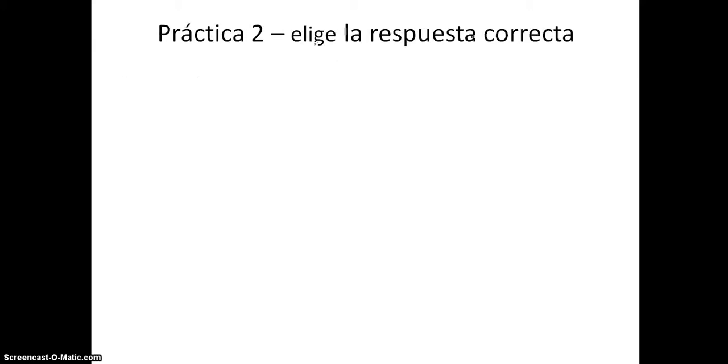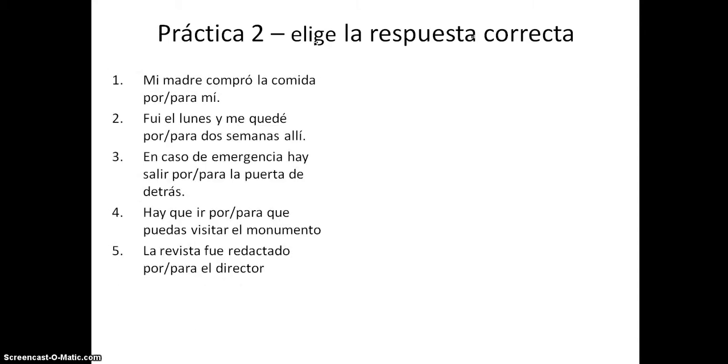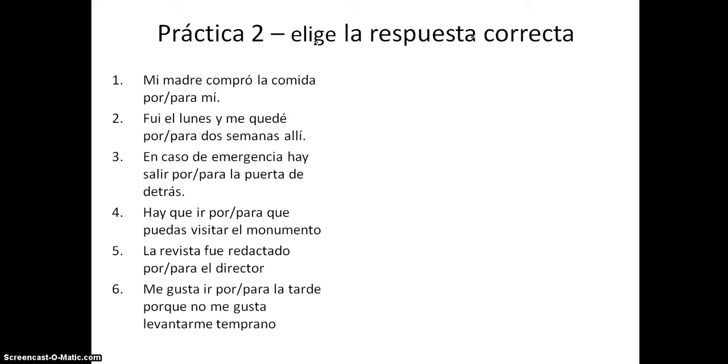Okay. "Práctica 2. Elige la respuesta correcta." Entonces hay 6. So 6 to do, but this time I haven't given you the English, so you may need to pause it and have a look up some of the vocab as well in your dictionary. Now we'll go over the answers.